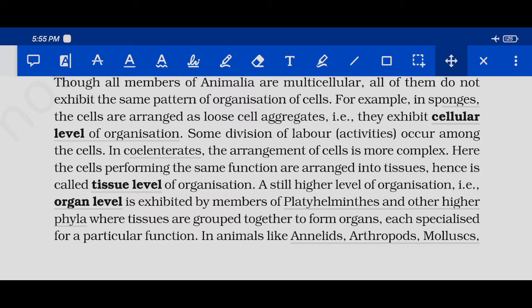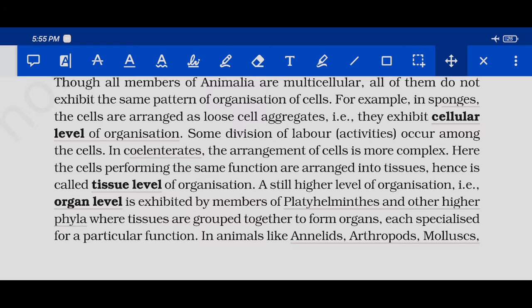In coelenterates, the arrangement of cells is more complex. Here, the cells performing the same function are arranged into tissues, hence it is called the tissue level of organization. Okay, cellular level of organization is very basic. Then one step forward, we have the tissue level of organization, which is a bit more complex than the cellular level.